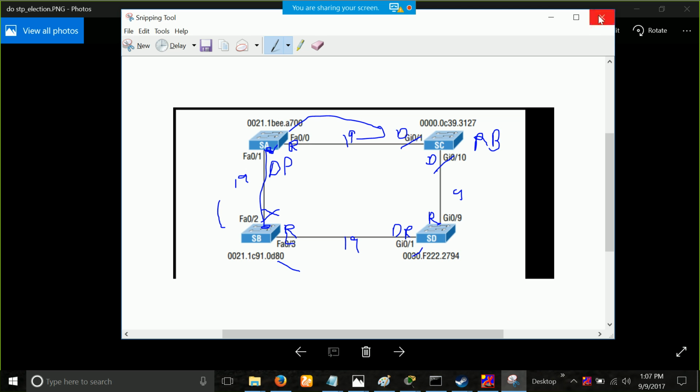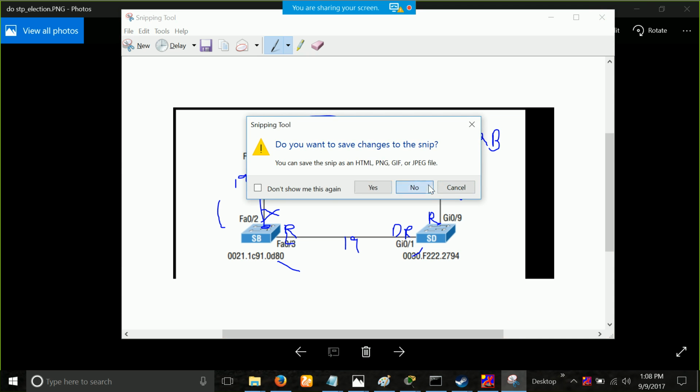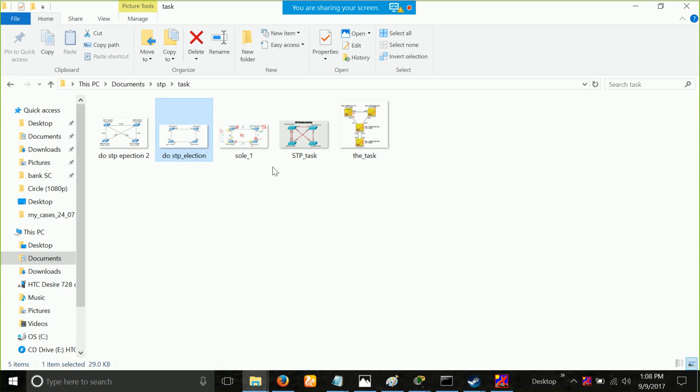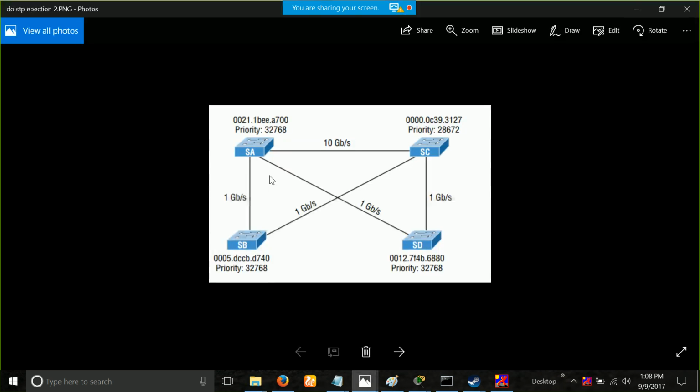I will also try to share this recording on YouTube, but I don't think your voices will be there because only me and the task and everything will be there, so you can later on go through this just to revise spanning tree and look at the task. And one other task I will just share here in the video, so you can try this at home. You can take a screenshot of your screen right now. Okay, this is your next task. So this one you will try on your own. I will just share the election procedure afterwards, what is the root port, DP and everything for this last task. You can take a screenshot if you want.